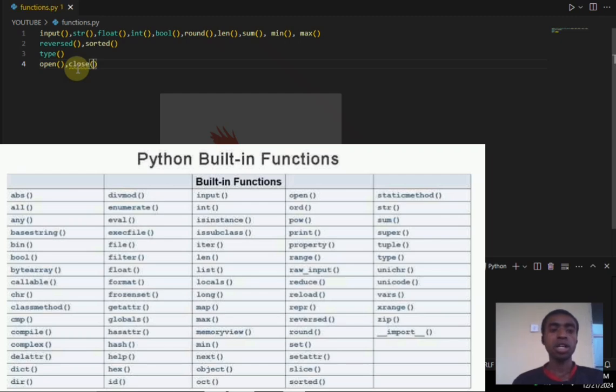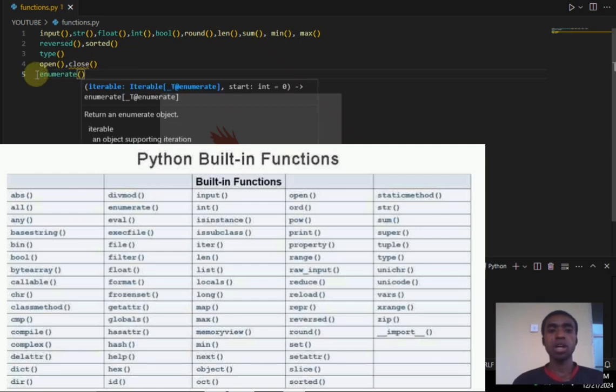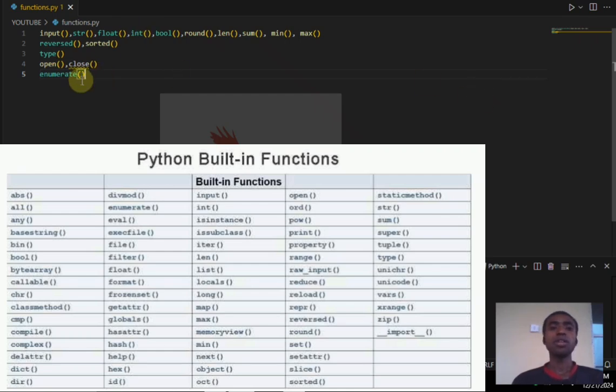We also have dir, help, and enumerate. We are going to make use of enumerate in one of our future videos. We also have zip.